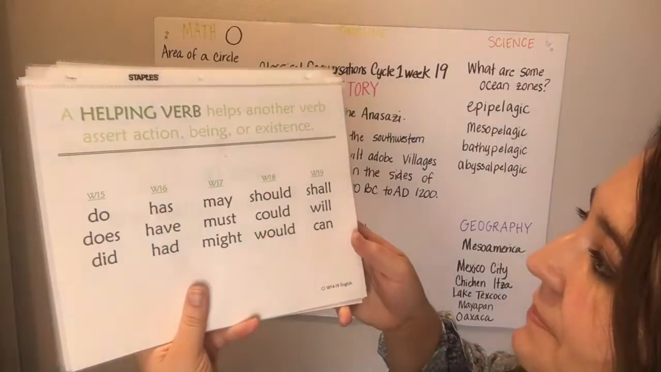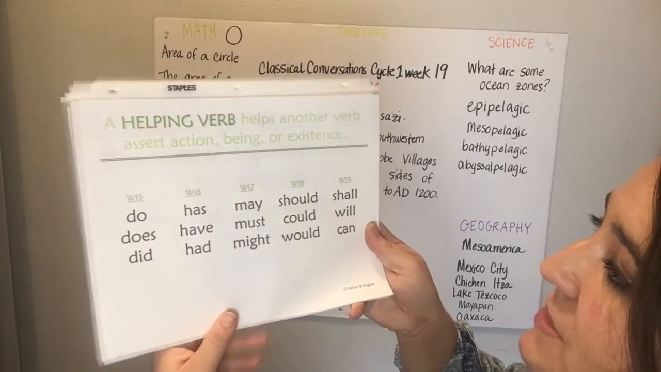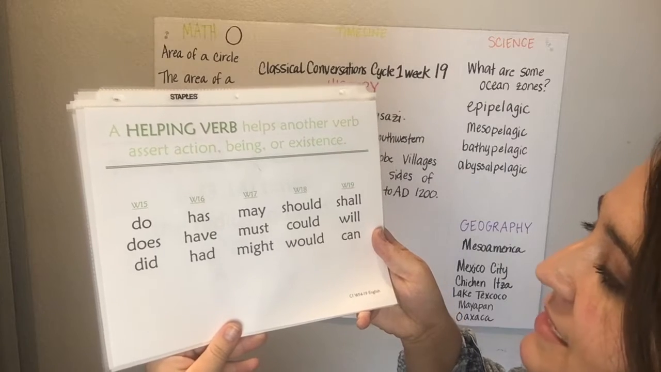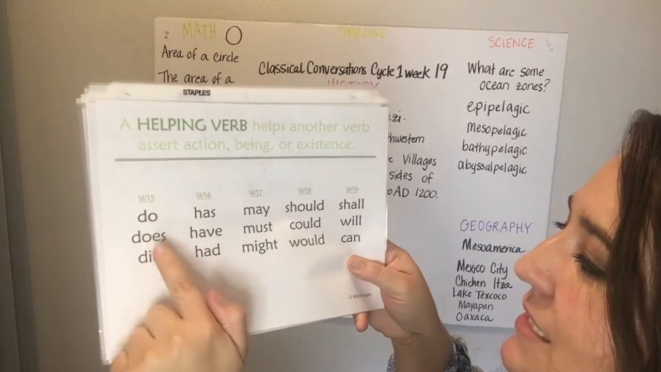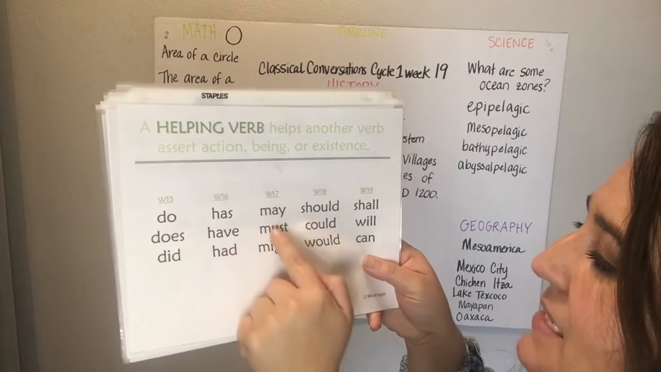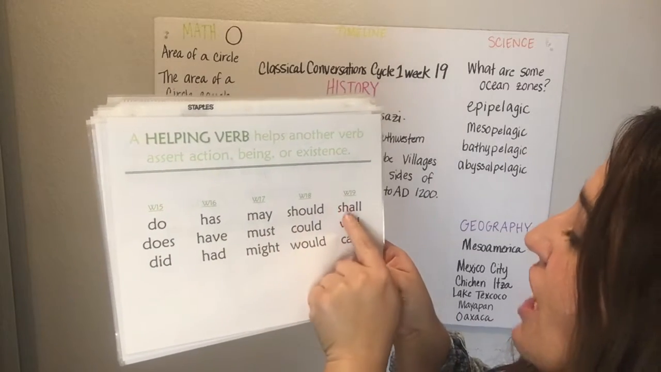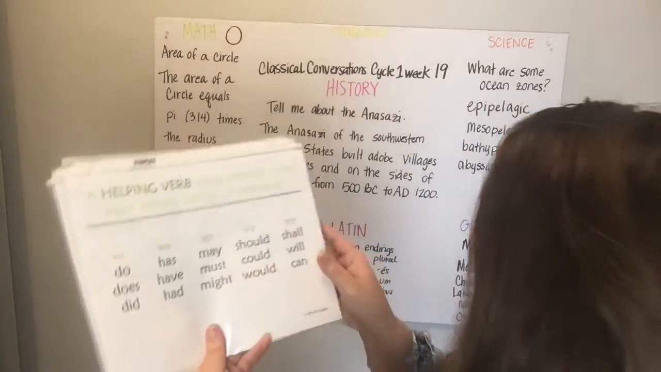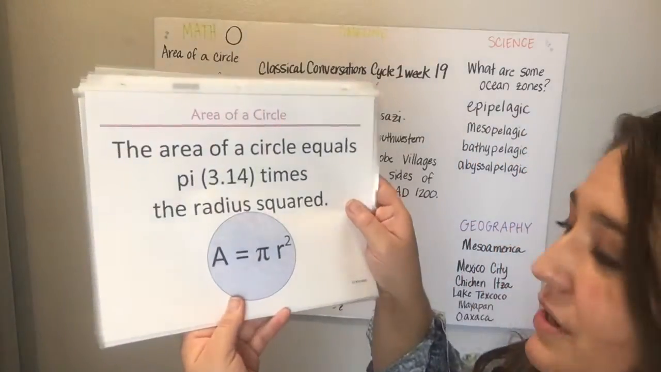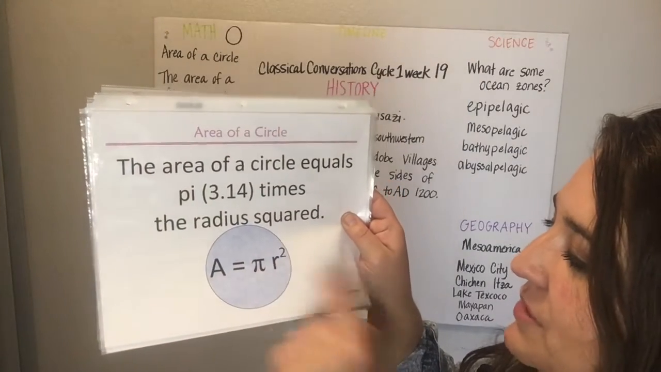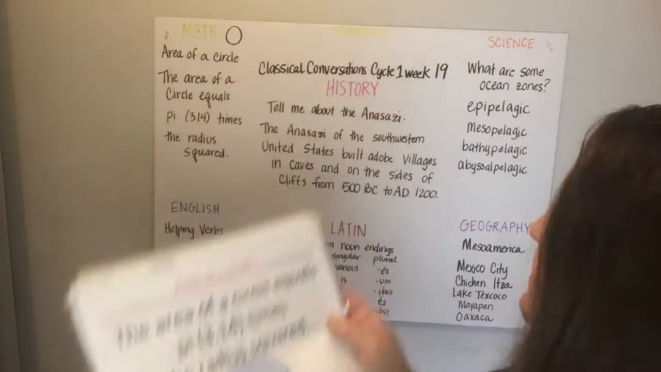Helping verbs help another verb assert action, being, or existence. Helping verbs make lots of sense. Helping verbs: do, does, did, has, have, had, may, must, might, should, could, would, shall, will, can. And that finishes our helping verbs. And also, just in case you're wondering, the area of a circle equals pi times the radius squared.